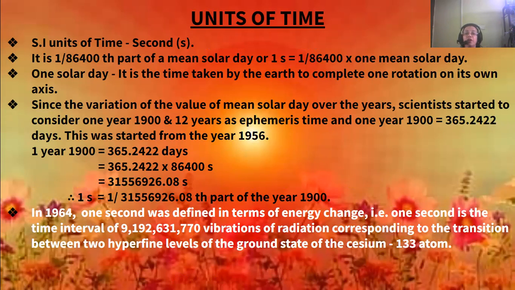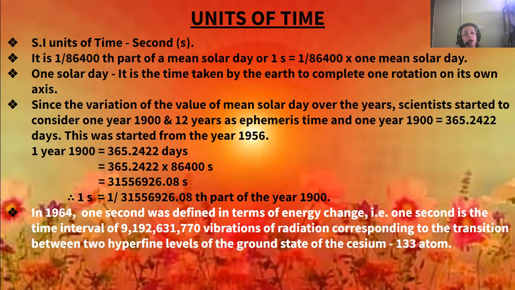The SI unit of time is second, and it's written as small s. What is that? It is 1 by 86400th part of a mean solar day, or 1 second is equal to 1 by 86400 into 1 mean solar day.